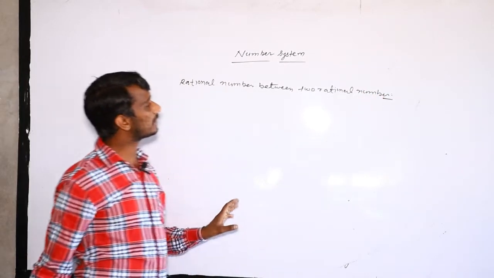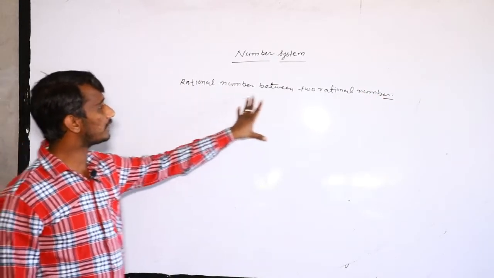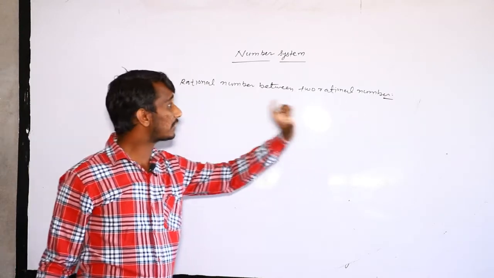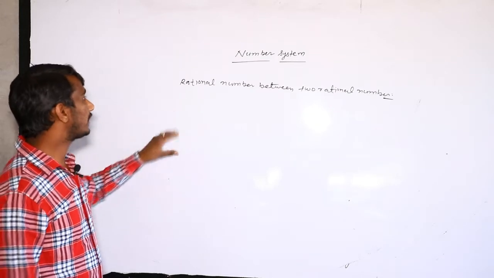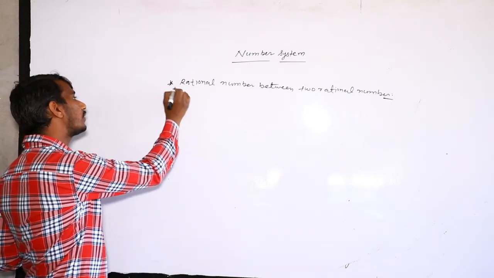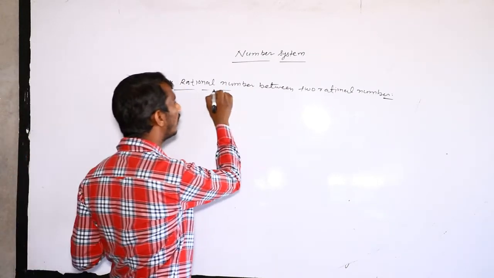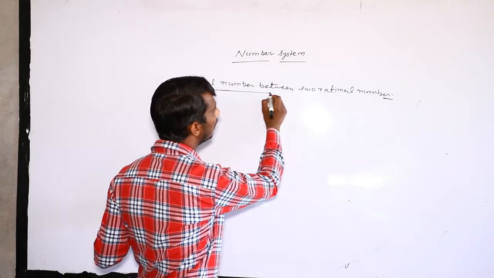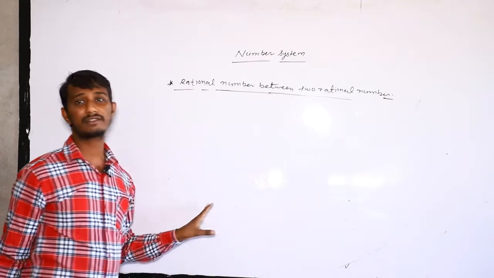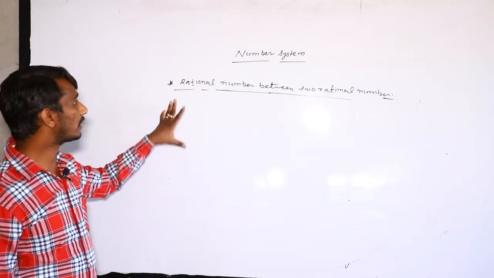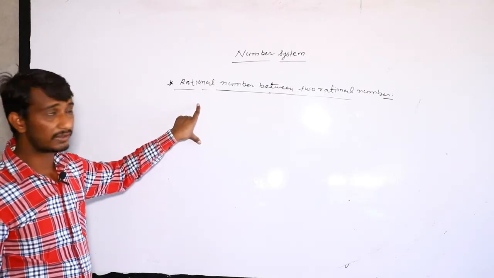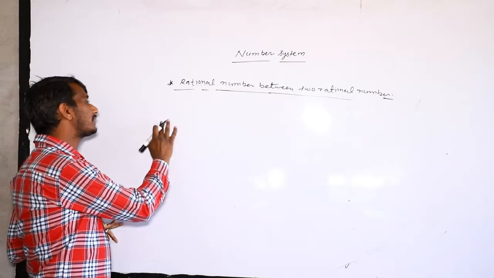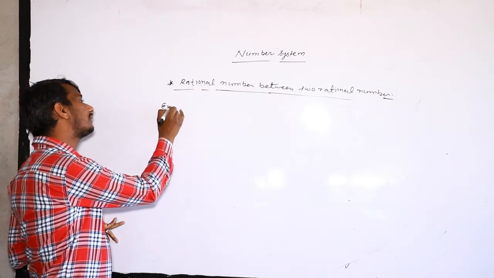So there are two methods to find a rational number between two rational numbers. But one more important question from this topic: how many rational numbers can we find between two rational numbers? The total number of rational numbers, the answer will be infinite.